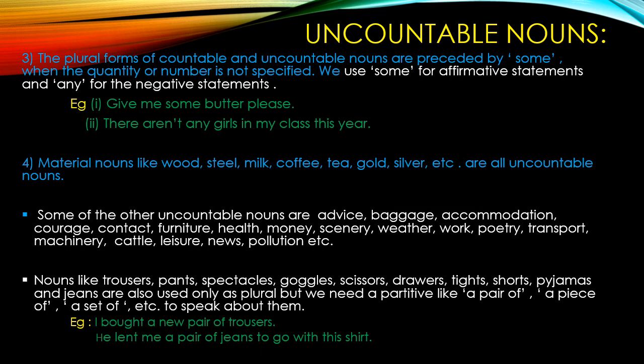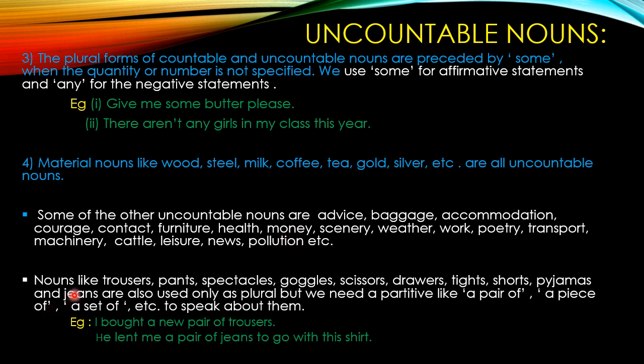Okay. Number 4. Material nouns like wood, steel, milk, coffee, tea, gold, silver, etc. are all uncountable nouns. Some of the other uncountable nouns are advice, package, accommodation, courage, contact, furniture, health, money, scenery, weather, work, poetry, transport, machinery, cattle, leisure, news, pollution, etc. In your textbook, children, you can find many other words. You read and understand them, then it will be helpful to you for speaking and writing.